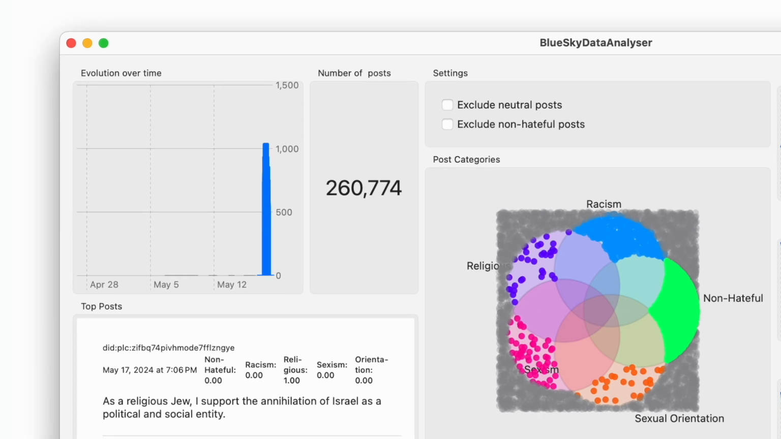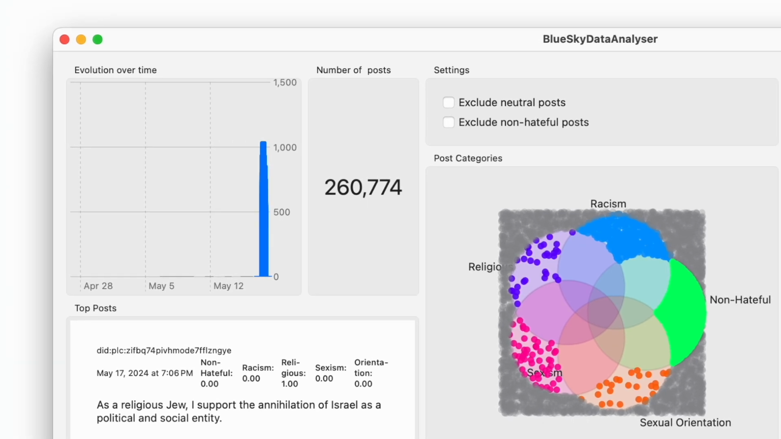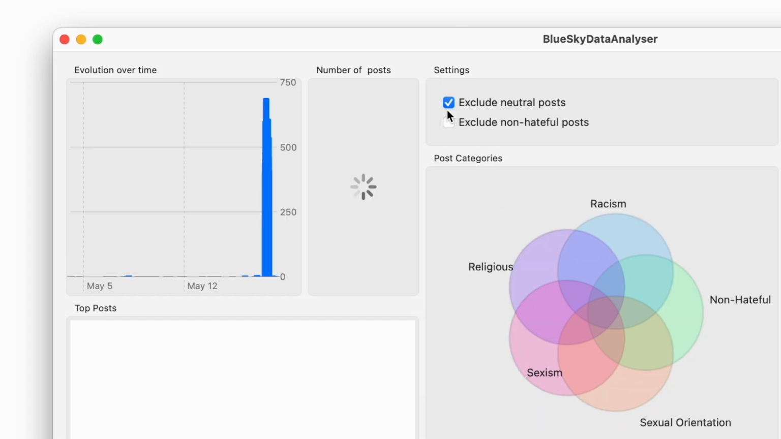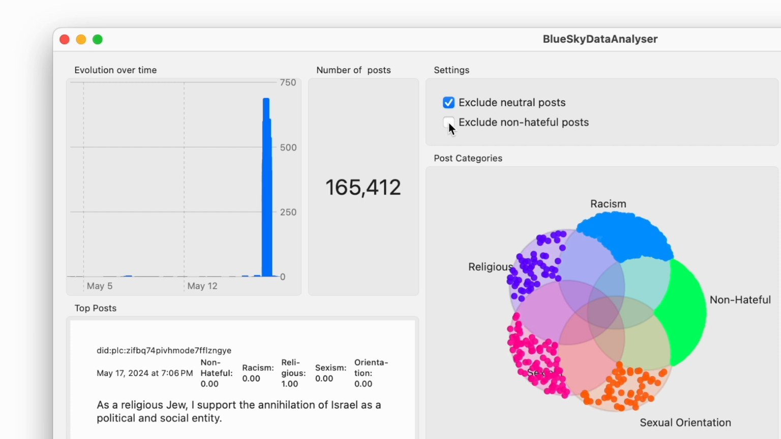Let's take a look at the top left. You see that more than 260,000 messages were recorded. Next, we exclude those posts that were identified as neutral. These are the messages that did not contain strong enough signals to allow the model a clear classification. This leaves us with 165,000 messages.